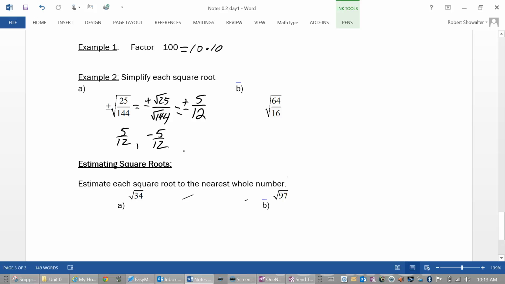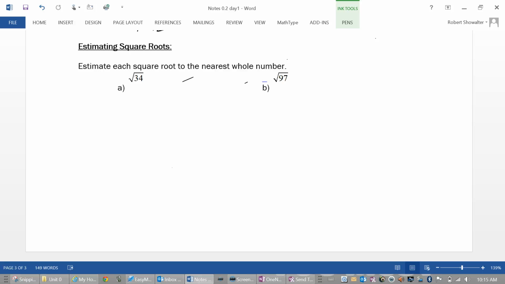Okay, what times itself is 64? 8. So the square root of 64 is 8. Square root of 16 is 4. We get 8 over 4. Is that our final answer? No, we want to reduce that, right? 8 over 4 is just 2. So the square root of 64 over 16 is 2. And that's our answer.